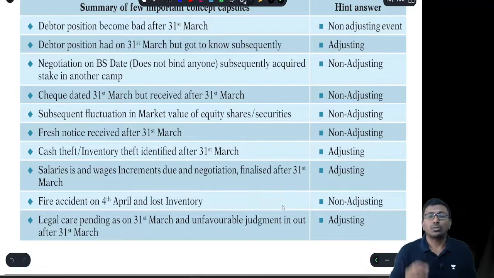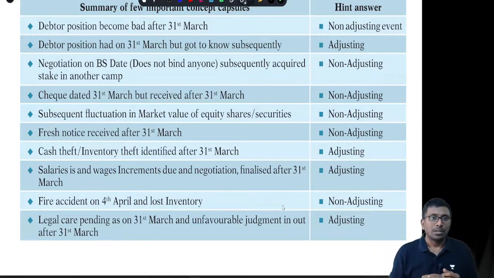These are some more summary points. You have negotiated to purchase another company as on 31st March, but the acquisition really took place in the month of June. Negotiation will not bind anybody. It is a purely non-adjusting event, and it is material. That's why it should be disclosed in the notes to financial statements.